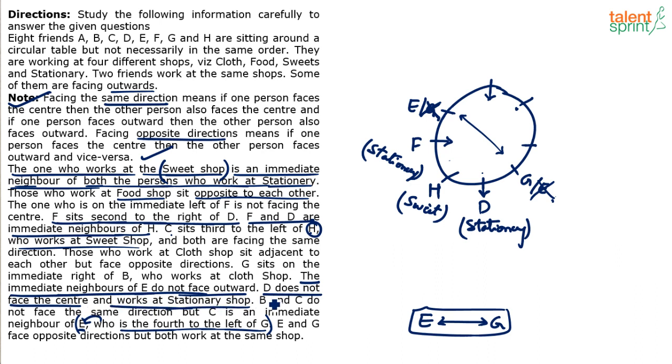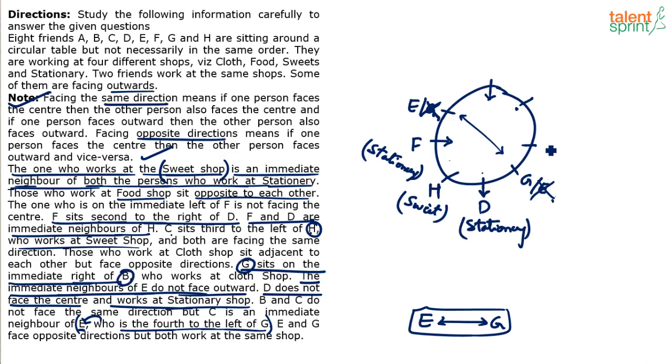So immediate neighbors of E do not face outward. D does not face the center. B and C do not face the same direction. There was some other point with respect to G, I guess. Okay, look at this now. Since G is fixed, one more point is useful. G sits on the immediate right of B who works at cloth. G sits on the immediate right of B, which means G and B are immediate neighbors.